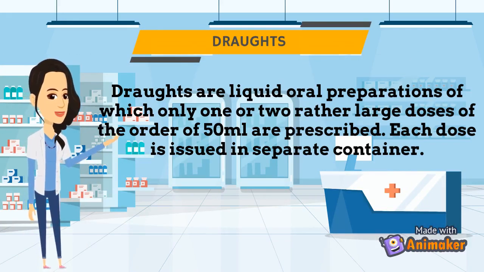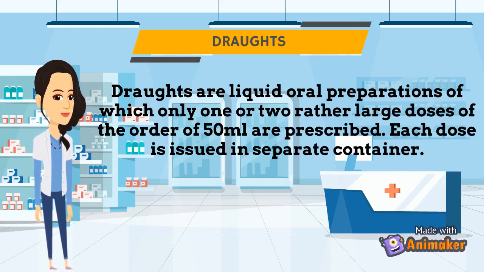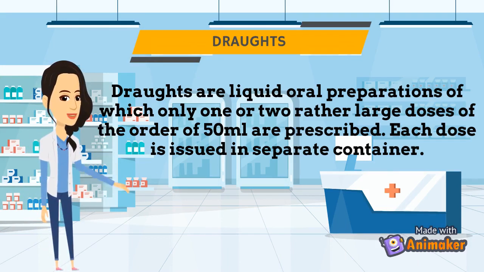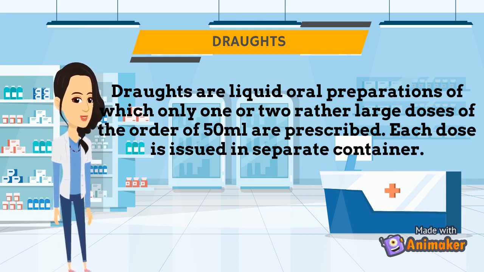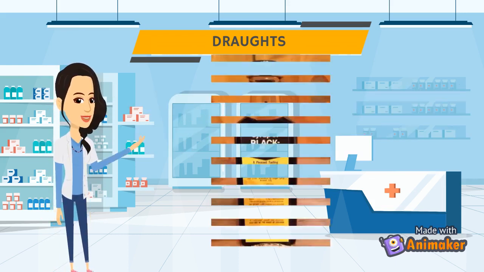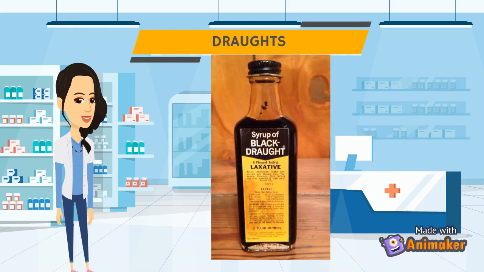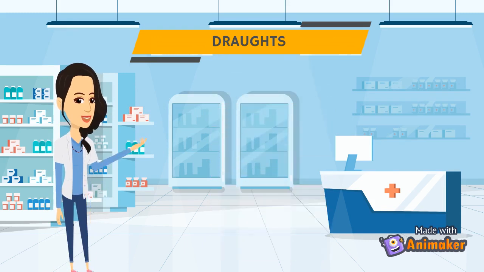Draughts. Draughts are generally known to be the liquid oral preparations of which only one or two rather large doses of the order of 50 ml are prescribed. Each dose is issued in a separate container.